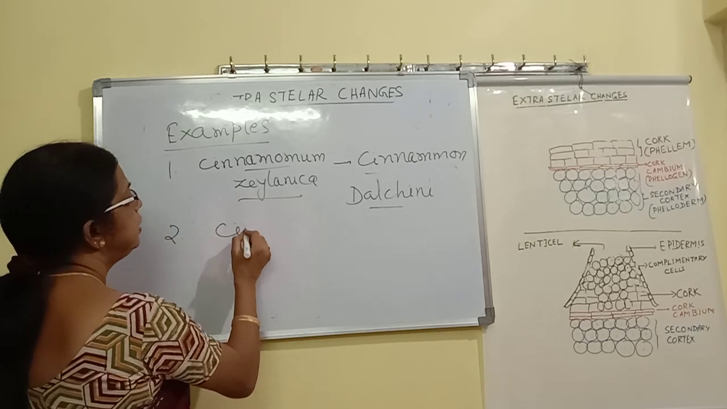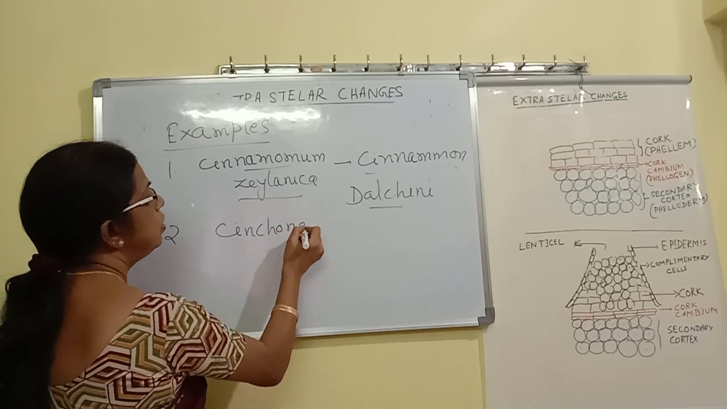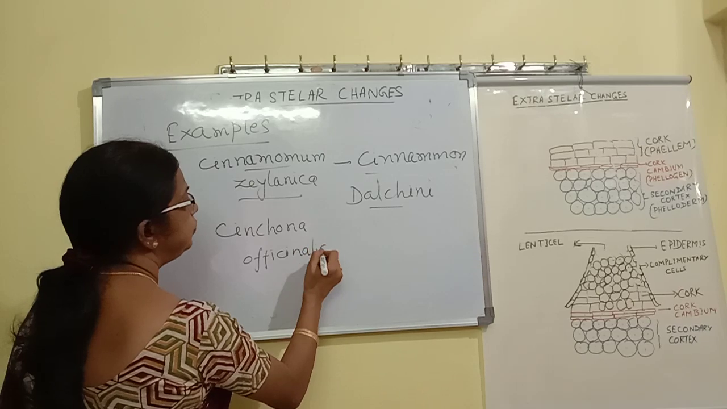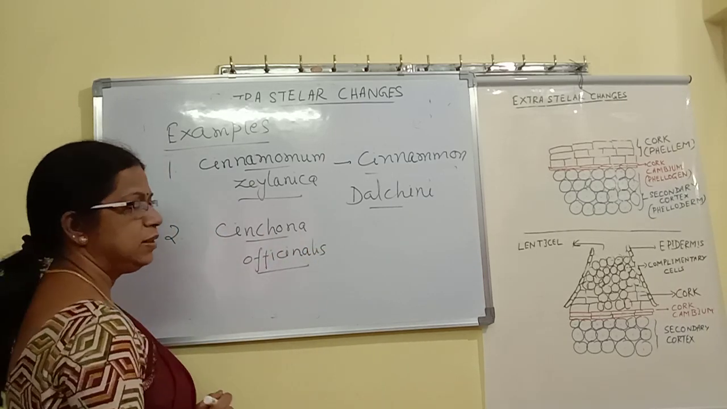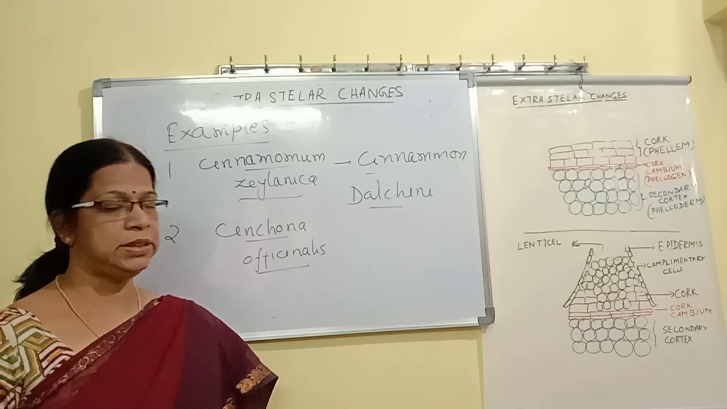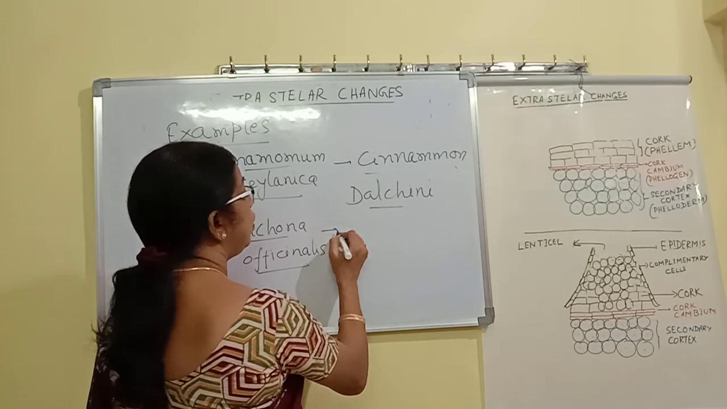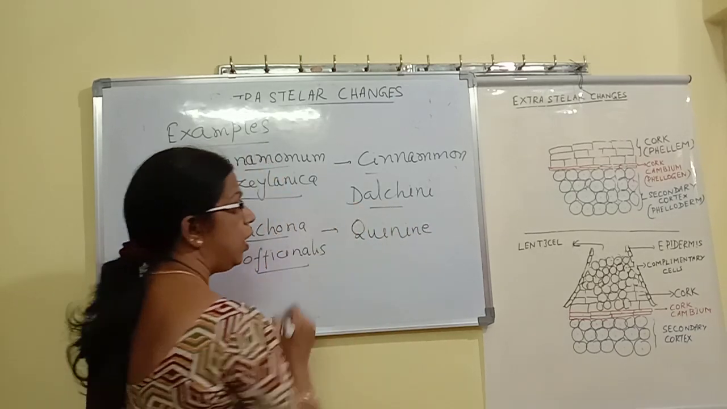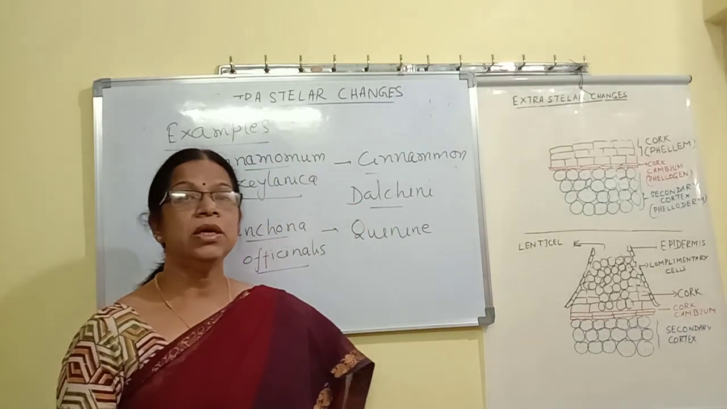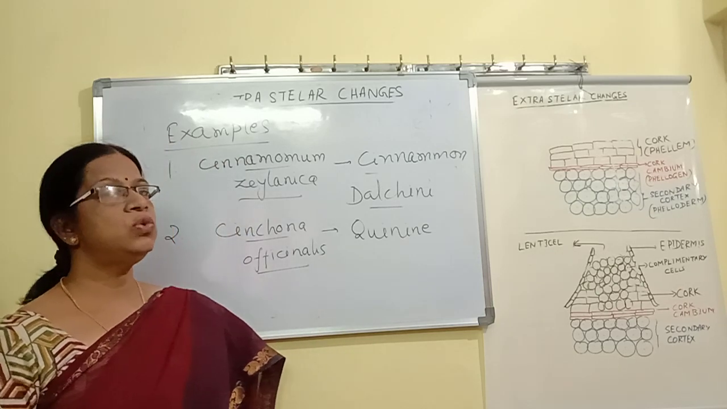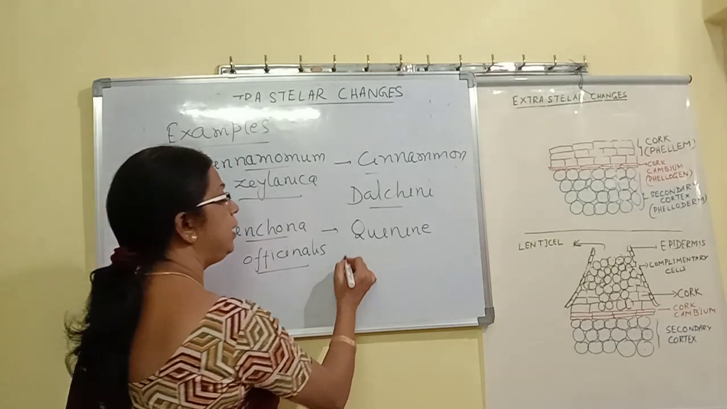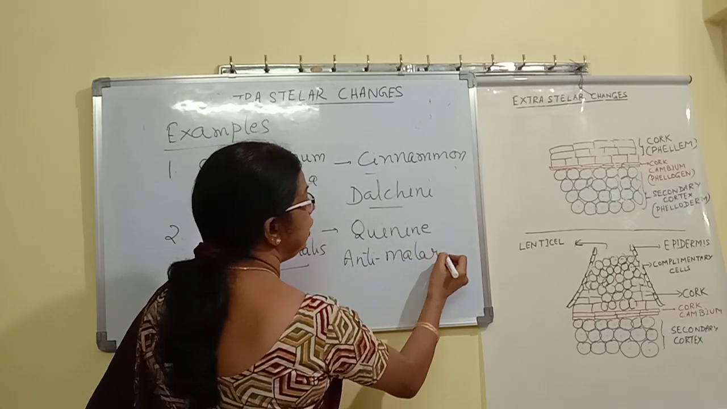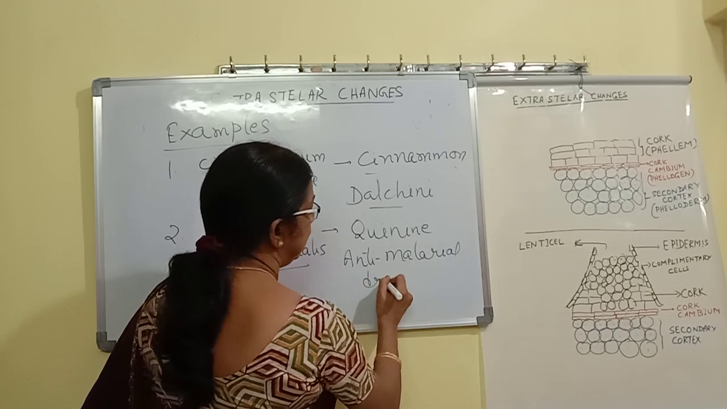Another one is Cinchona officinalis. So bark from this plant is medicinal. It is used for obtaining a drug called quinine. So quinine is used for preparation of anti-malarial drugs.